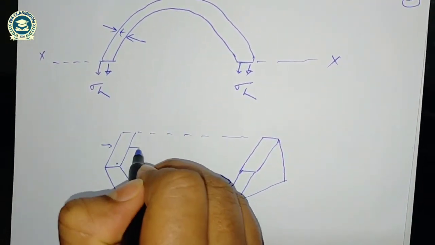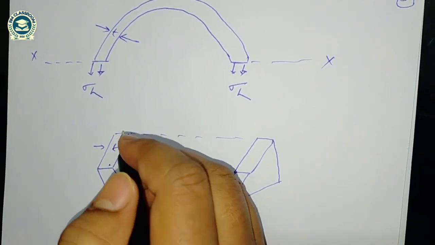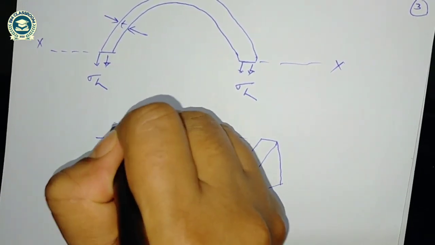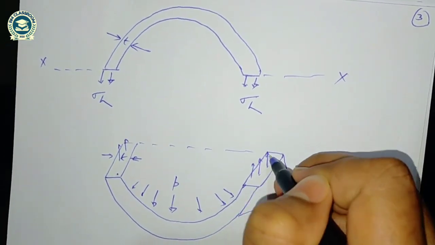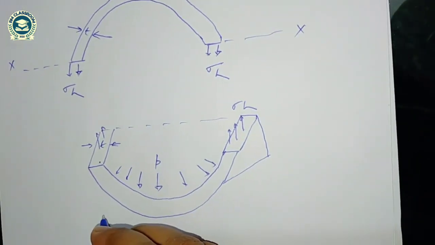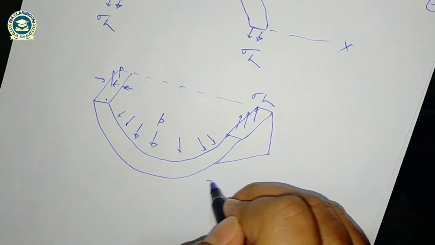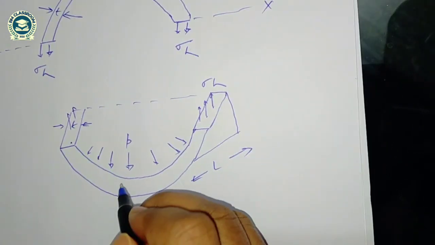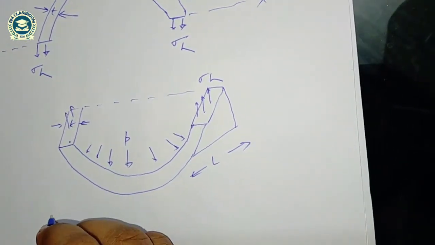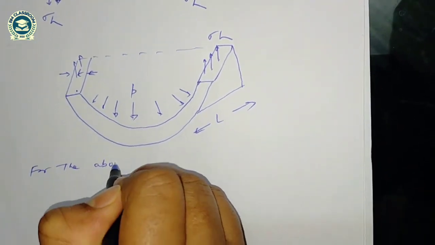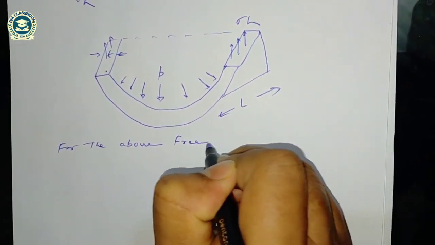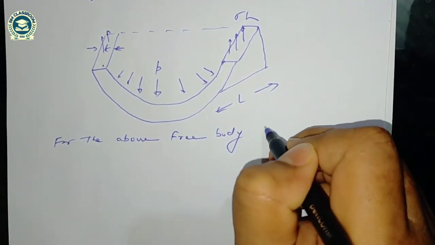This is the thickness. This is the direction of hoop stress. This is the L length. So for the above free body diagram,